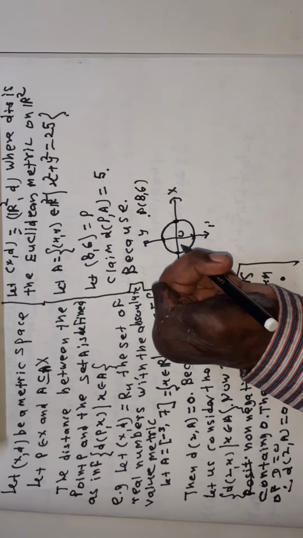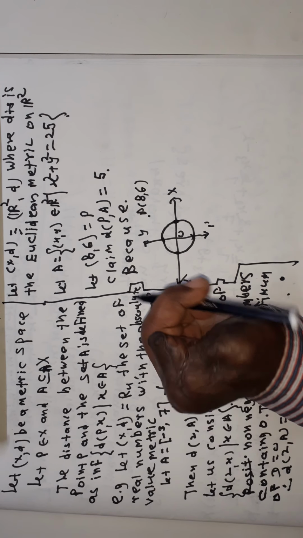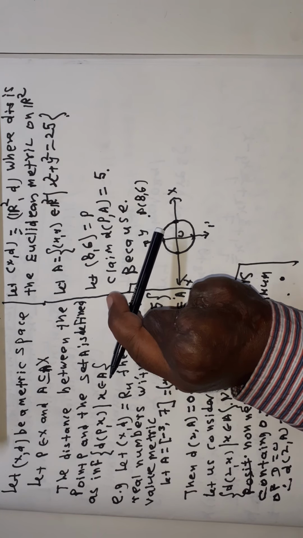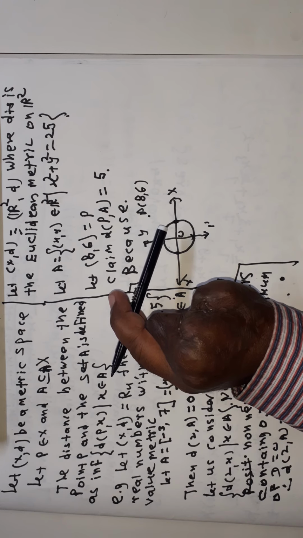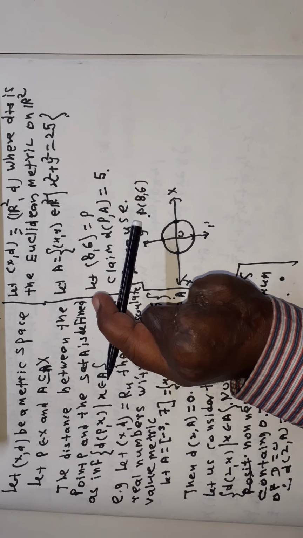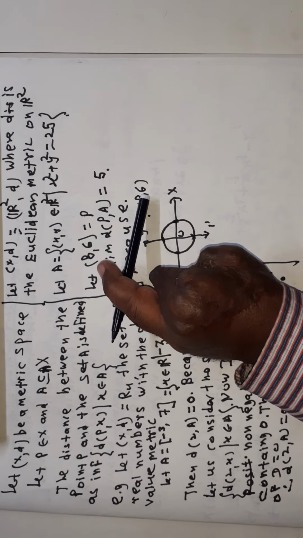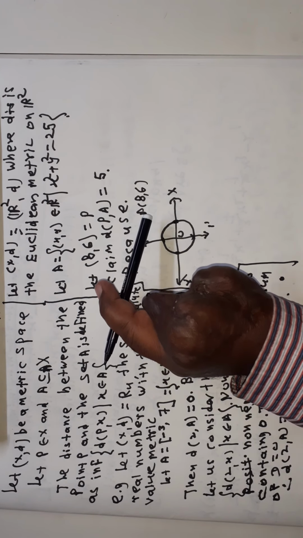Now see here, the radius of the circle is 5 and the distance of the point P from the origin is the square root of 8 squared plus 6 squared, which is equal to the square root of 100, which is equal to 10.